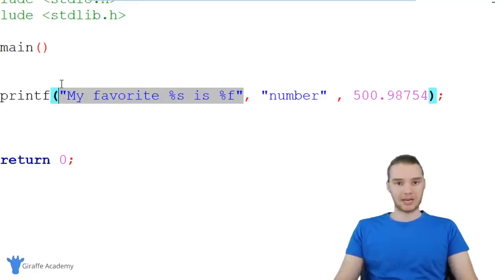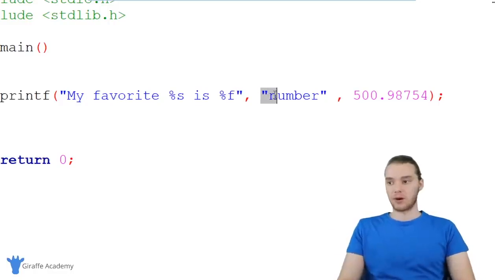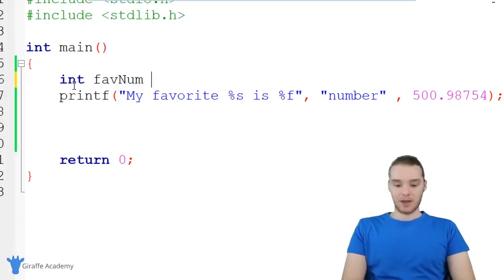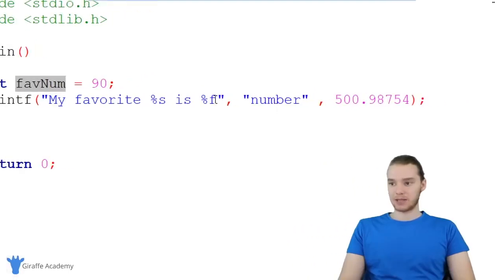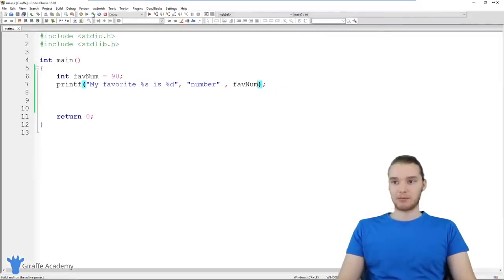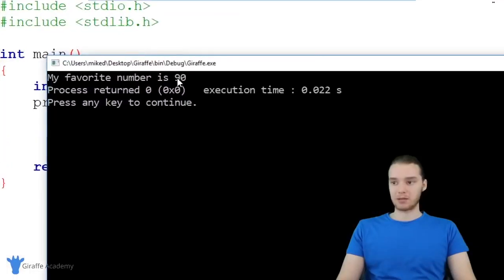So like this is just some general text output, and we can use these different guys to interweave numbers or other strings and stuff like that. And where these really become useful is when we have variables. So if I was to create like a number variable up here, I could call it favnum, set it equal to 90. I can use this variable and print it out inside of this printf. So over here, we could make this %d, and instead of printing out this number, we can just access that variable. So I could say favnum. And this will allow me to print out that variable using that printf function. So my favorite number is 90.